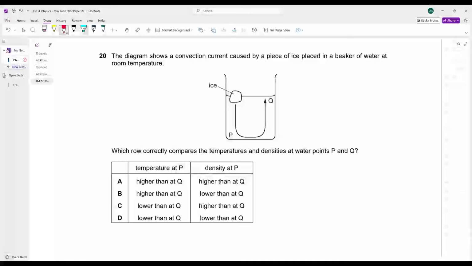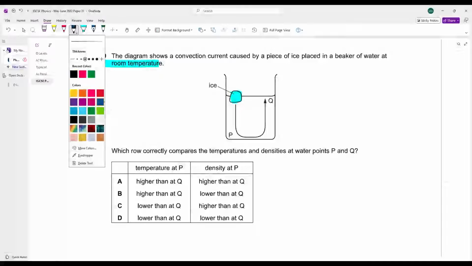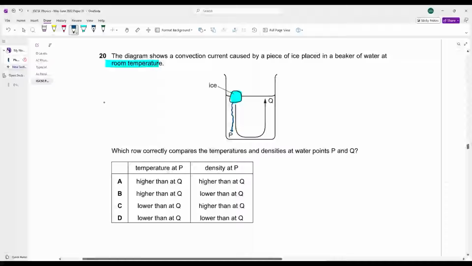The diagram shows a convection current caused by a piece of ice placed in a beaker of water at room temperature. You have this ice placed at room temperature. What will happen? Because of this ice, the cooler water will sink to the ground and hot water will rise to the top like this. This is hot water and this is cooler water that is sinking to the ground.